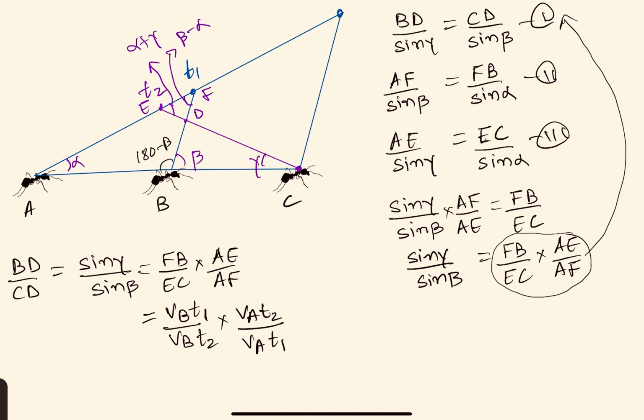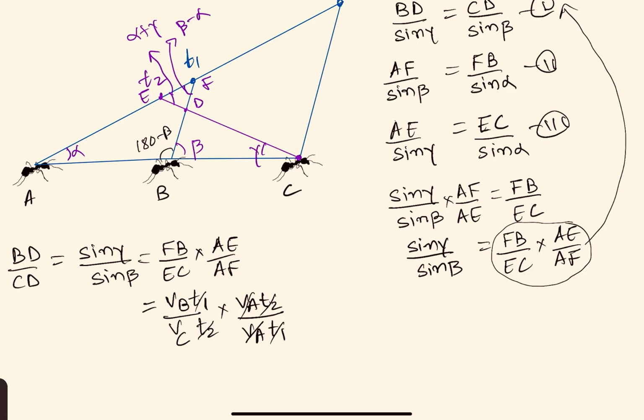Now, I think I've made a mistake here. EC is not VB into T2. Yeah, it is the length traveled by particle C in the time T2. Okay, so it should be VC into T2. So VA, T1, T2, T2 cancel. And we are done, right? See, BD by CD, we have got as VB by VC.